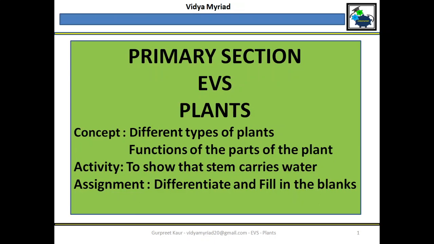Today I am going to teach you a very interesting thing in EVS, about plants. I will also be teaching you about various types and the functions of the parts of the plants, and there is one very nice, interesting activity I have given at the end. You must do that activity, you will really enjoy it. And as usual, there will be one assignment based on the video presented here.